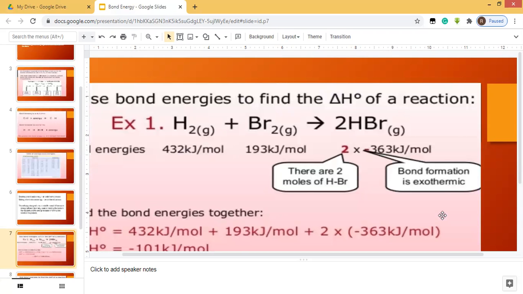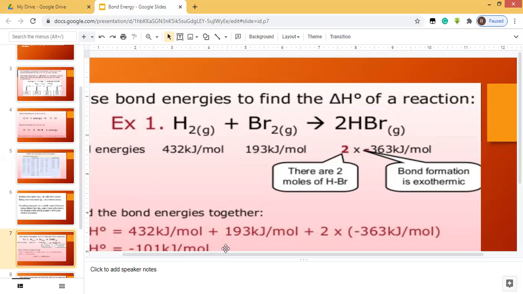So you may use the bond energies to find the delta H of the reaction. Like these bond energies for the reactants are given, and this is the product. Because of this minus sign, this is an exothermic process where bond formation takes place. So you may add up all the energies like this, and this is twice the product, so you will multiply this.